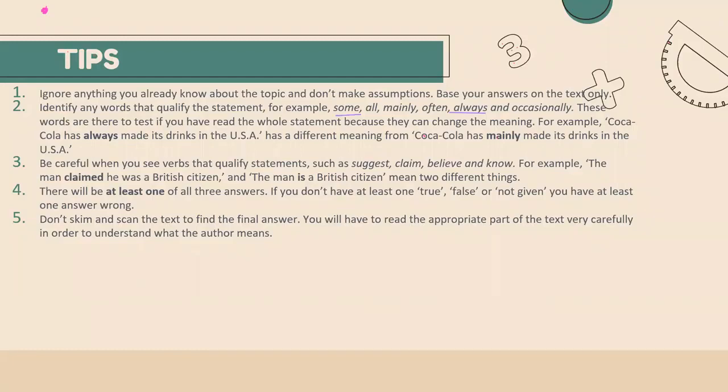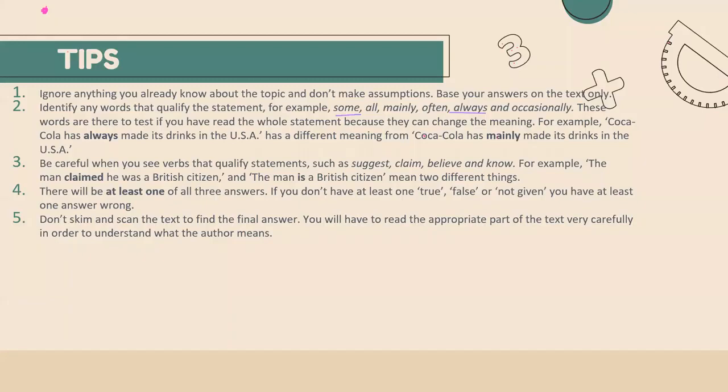So statement के हिसाब से the first underlined word will be Coca-Cola, then it can be always, then made, then next word is drinks, and next keyword is USA. So now you need to scan for these words in your reading passage.